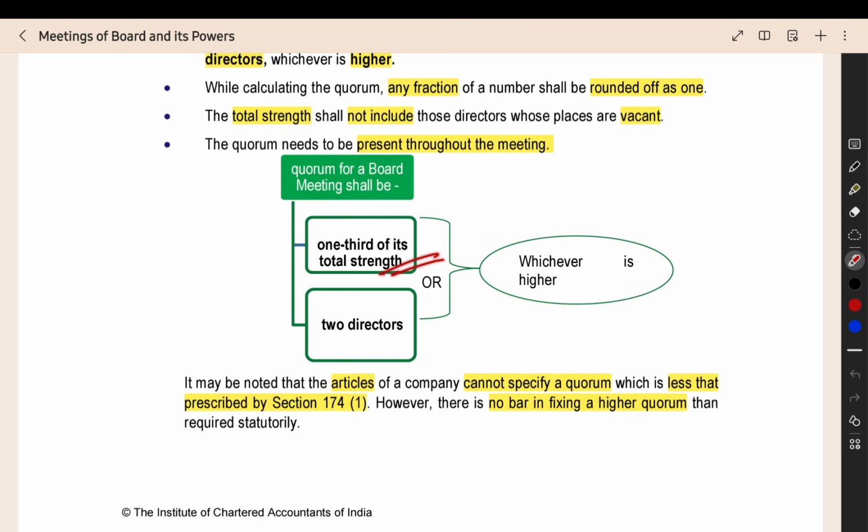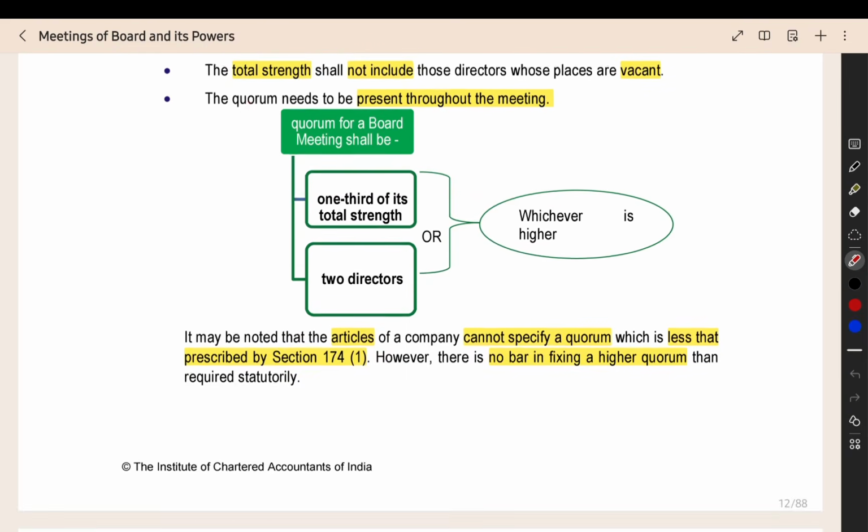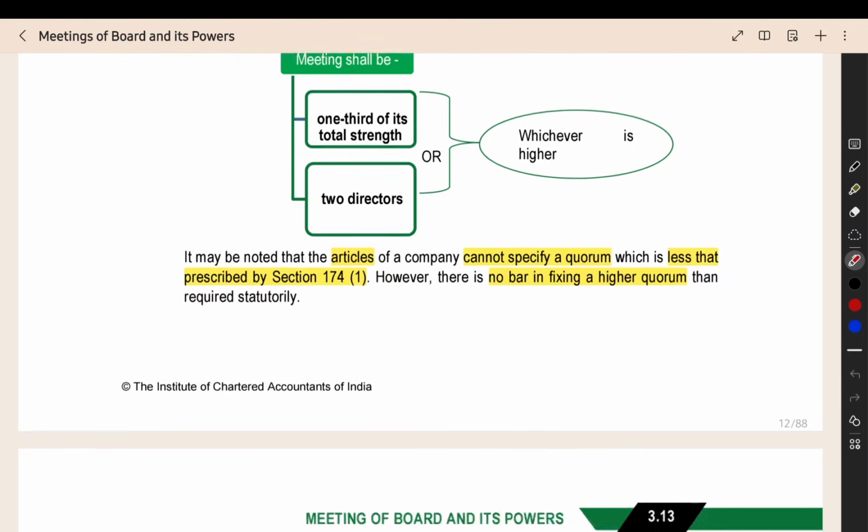And in the total strength, if there is any vacancy, that will not be counted. For example, there are 10 directors and 2 places are vacant. So you have to take 10 directors only as the total strength, not 12. So that is the thing given here. Only the directors who are there count towards the total strength. Vacancy you should not include. The quorum should be there throughout the meeting, as we saw already.